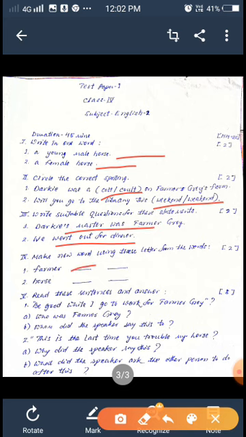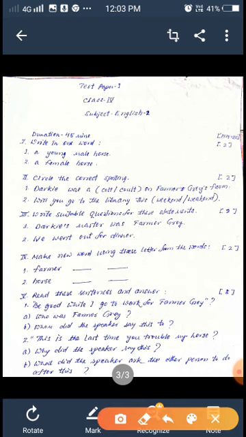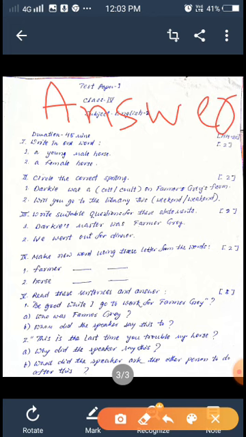Then this one also you can write here. But it is not possible to write the question and then the answer after the question. So here it is difficult. So for this purpose, you can write the answer on the other side of that page. How to write on the other side? You just note down at the top, answer, A-N-S-W-E-R.